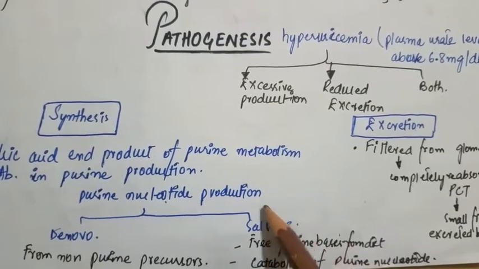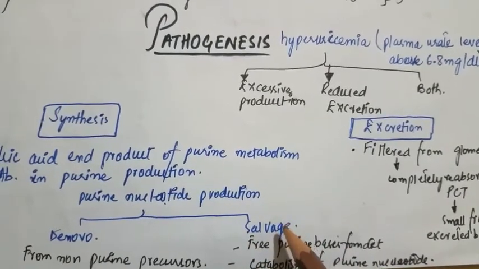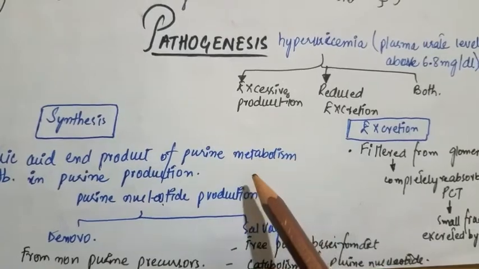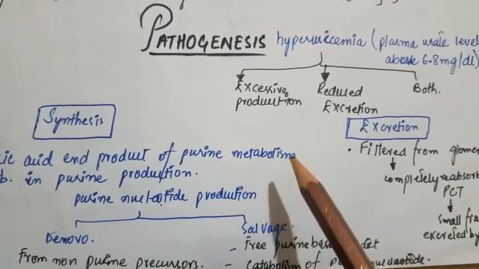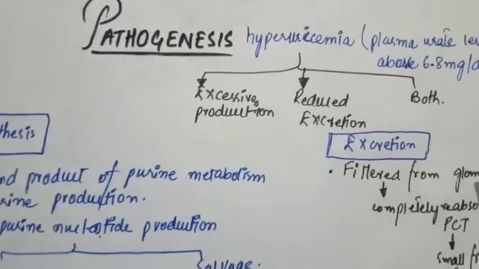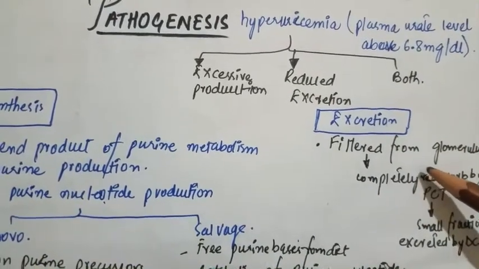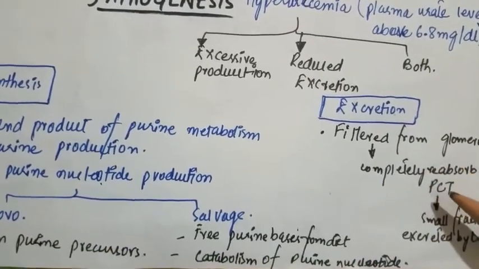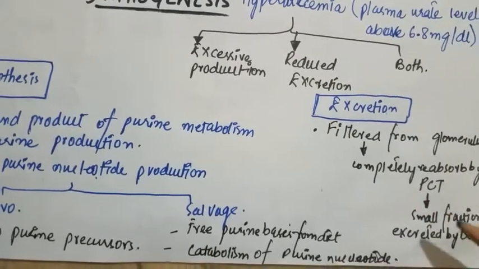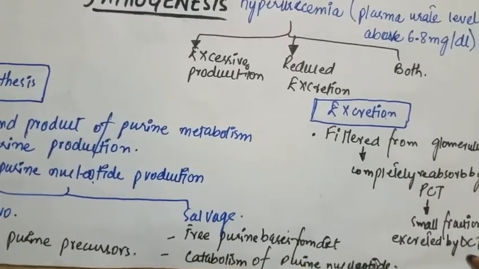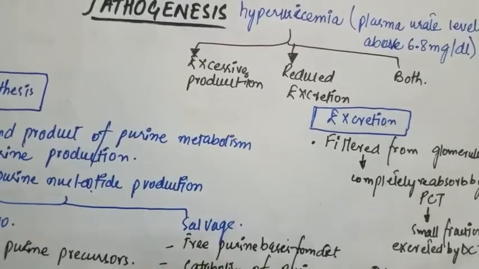When there is a problem in the salvage pathway, there is no salvage of purines, resulting in excessive production of uric acid. And when I talk about excretion, uric acid is filtered at the glomerulus and completely reabsorbed by the PCT. Only a small fraction is excreted by the DCT.